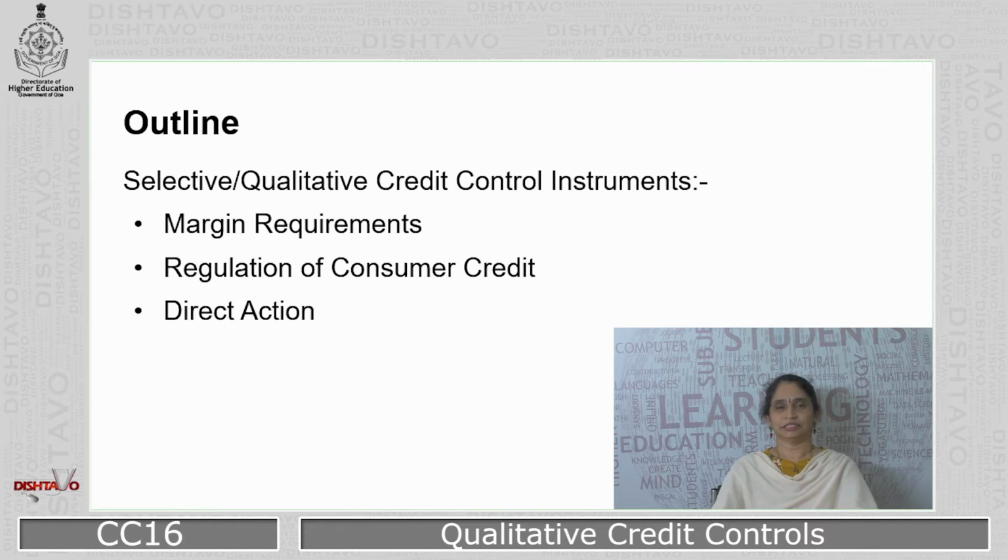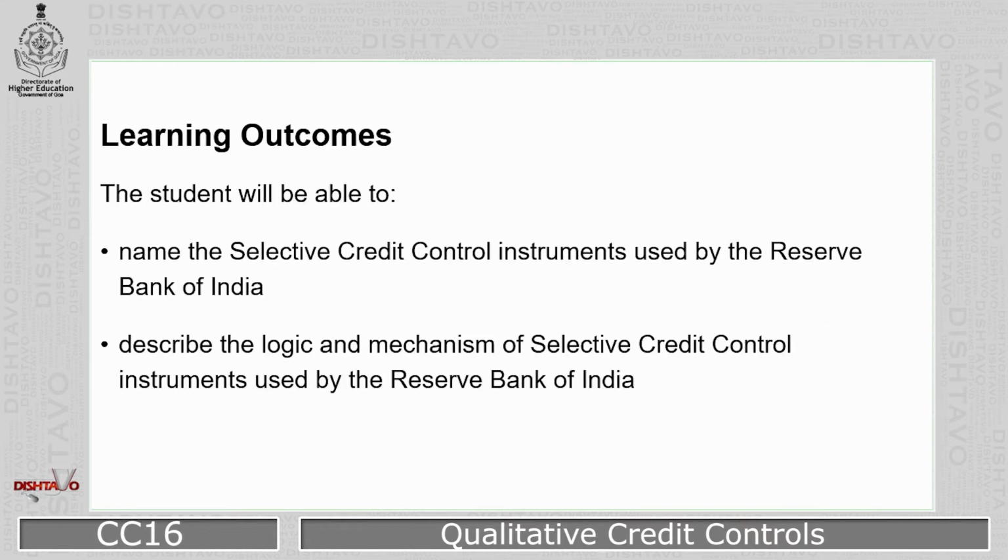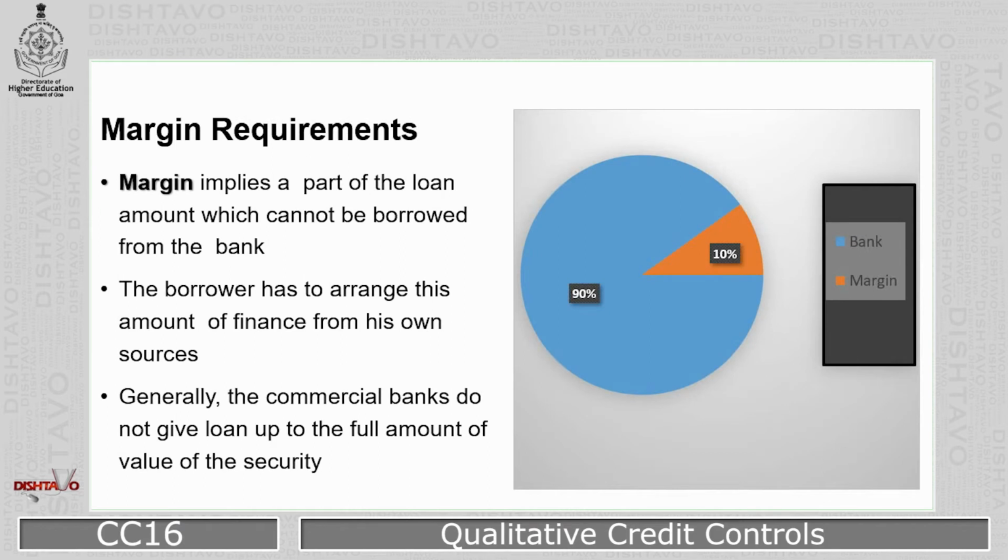The module is designed to cover the meaning of selective credit control instruments. We are going to cover three instruments. One is margin requirements, second, regulation of consumer credit, and the third one is direct action. Regarding learning outcomes, the student will be able to name the different selective credit control instruments which are used by the Reserve Bank of India to control the money supply. The student will also come to know about the logic and mechanism of selective credit control instruments.